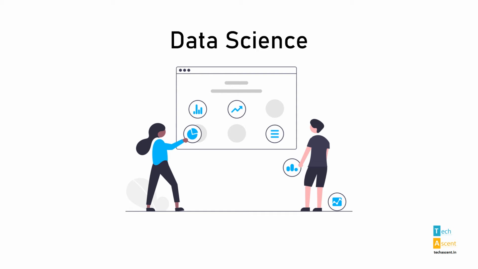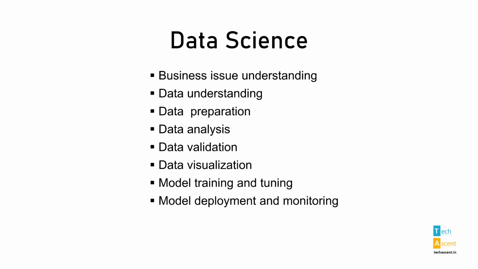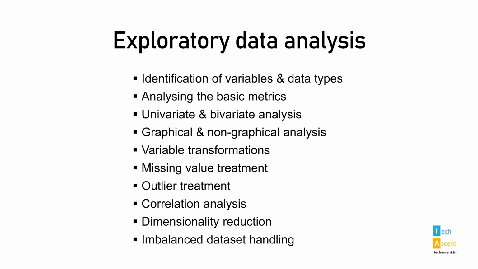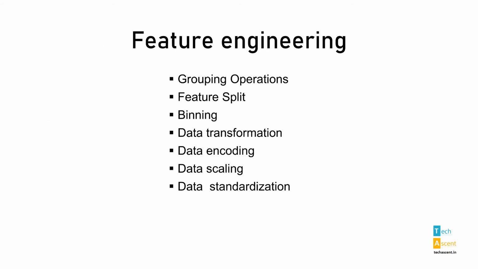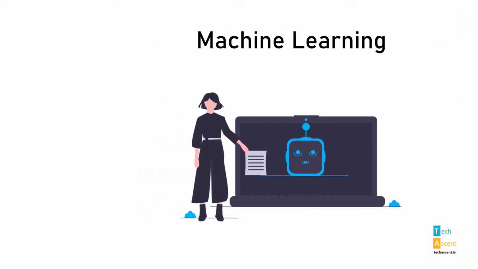Data science is all about analyzing important characteristics of data and creating insights out of it. In this course, you will learn about the end-to-end data science lifecycle. In exploratory data analysis, we will cover various data investigation techniques using data visualization and statistical methods. In feature engineering, you will see how to create new features from the raw data, which enables machine learning models to achieve higher accuracy. Once the data is analyzed and cleaned, it is fed to machine learning models.